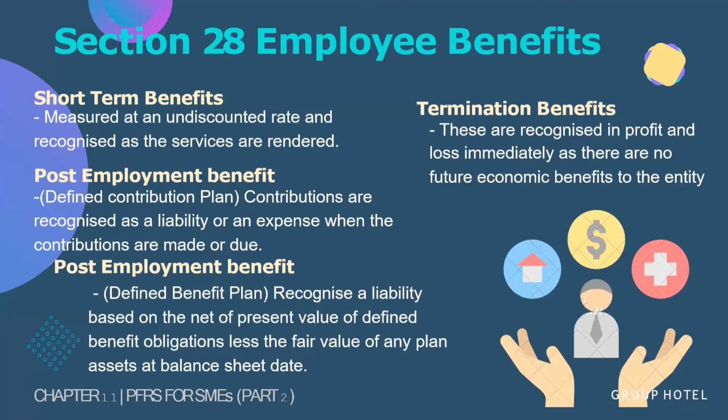Section 28, Employee Benefits. This is divided into four: Short-term, Post-Employment Defined Contribution Plan, Post-Employment Defined Benefit Plan, and Termination Benefit. Short-term benefits are benefits you receive in less than 12 months, like wages and salary. Post-employment benefit, defined contribution plan, are benefits you receive based on the employee's own contributions. Post-employment benefit, defined benefit plan, is where the benefit you receive after you retire is fixed. Termination benefits are benefits due to being removed from work.